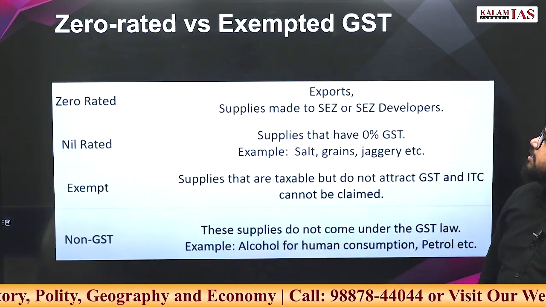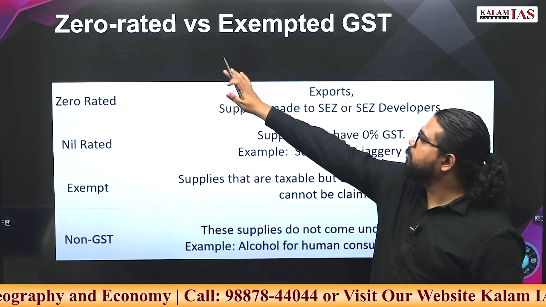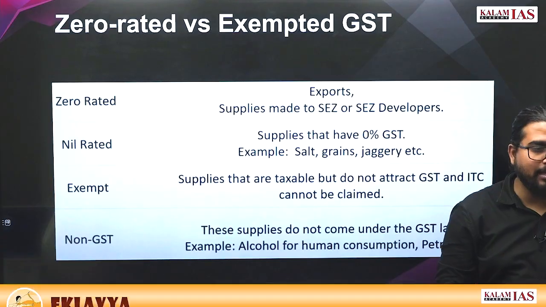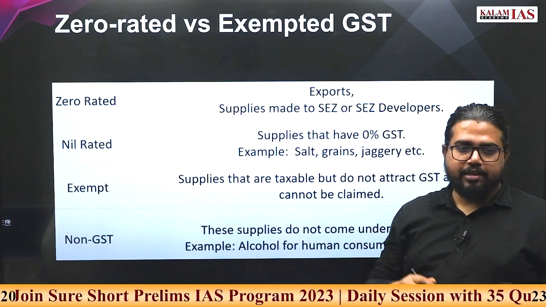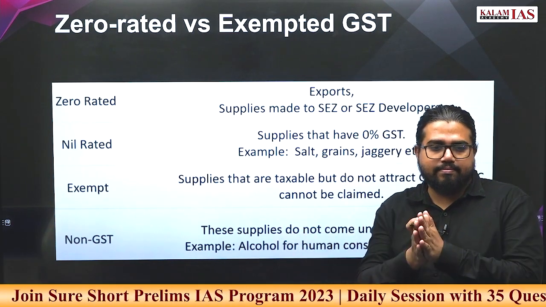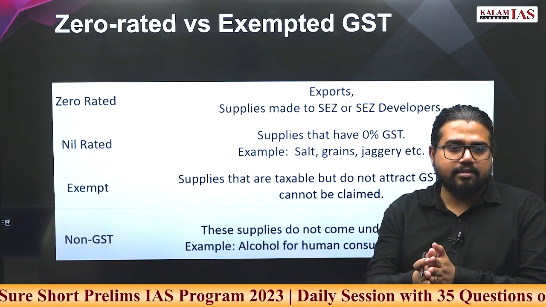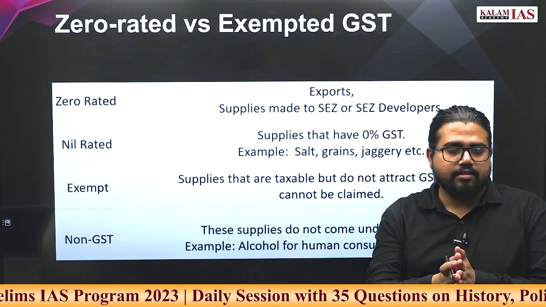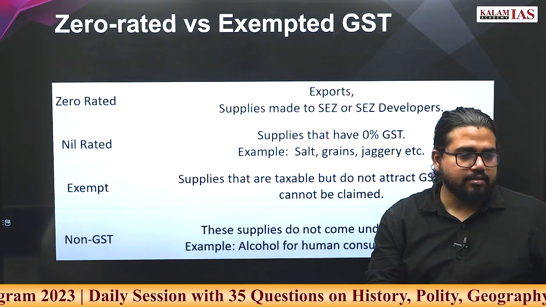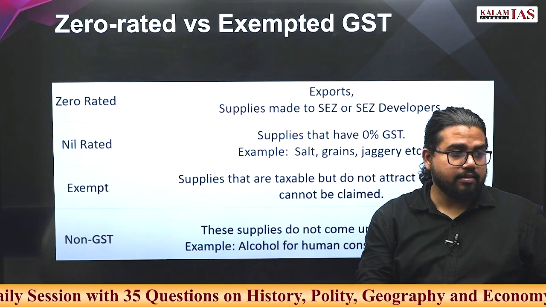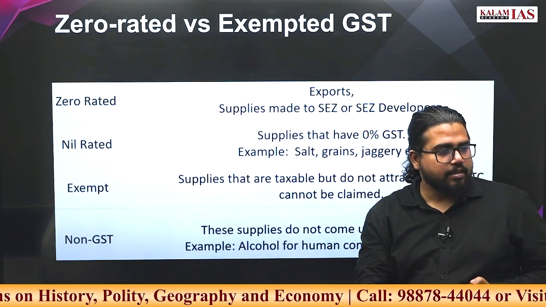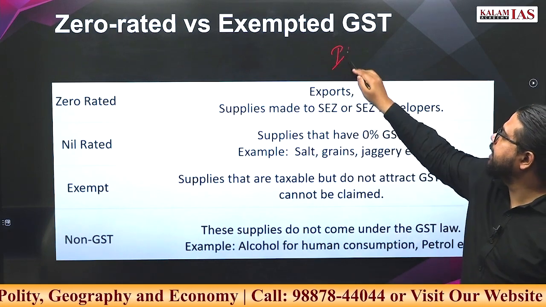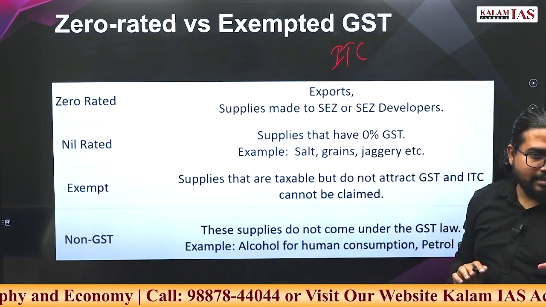Go ahead. What is the difference between zero rated and exempted GST products? We talked about input tax credit. What is it?